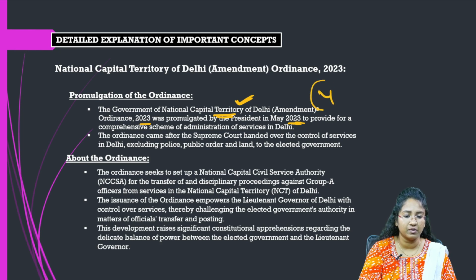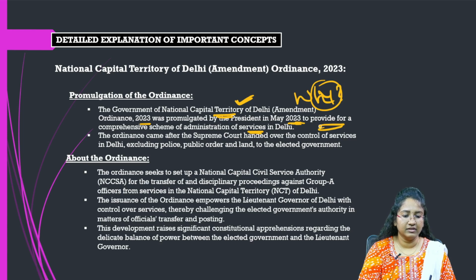So why was it promulgated? It is to provide for a comprehensive scheme of administration of services in Delhi. The ordinance came after the Supreme Court handed over the control of services in Delhi, excluding these three: police, public order and land. So these three were excluded.